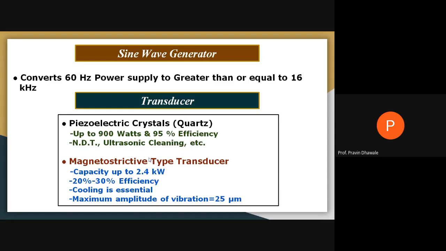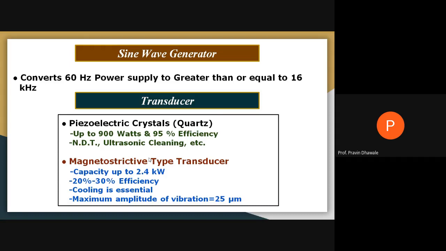Near about 16 kilohertz it converts. And that high electric power with high frequency is provided to the transducer. That is the function of a sine wave generator.